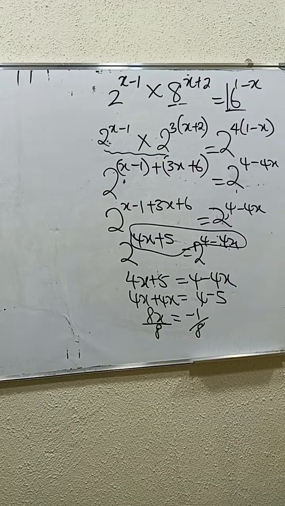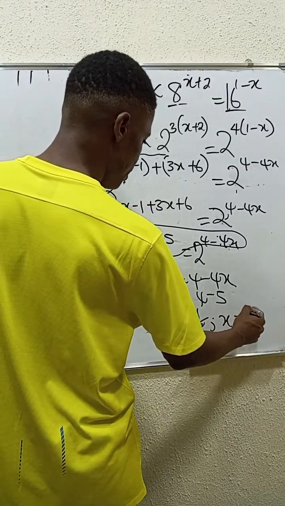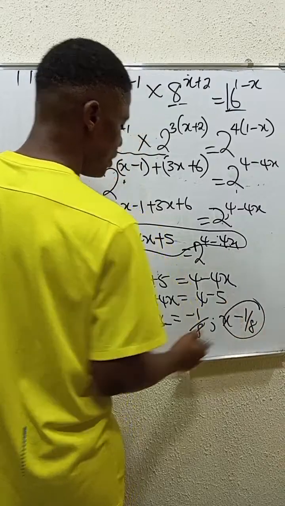So when you divide by 8, you have it at x is equals to minus 1 over 8. And that's the answer.